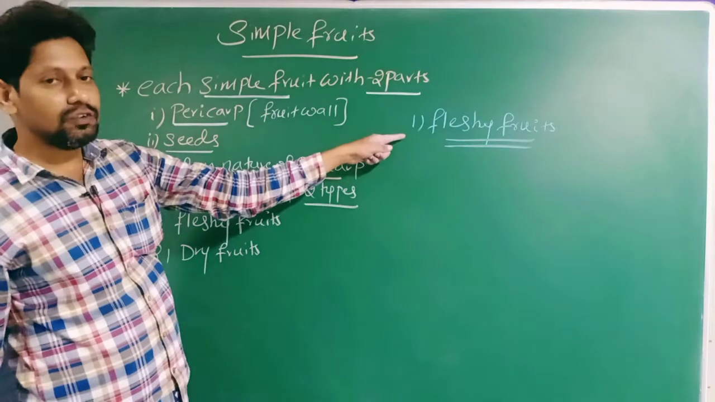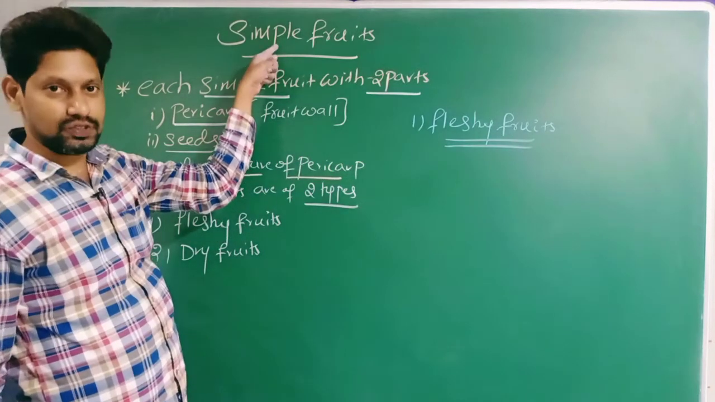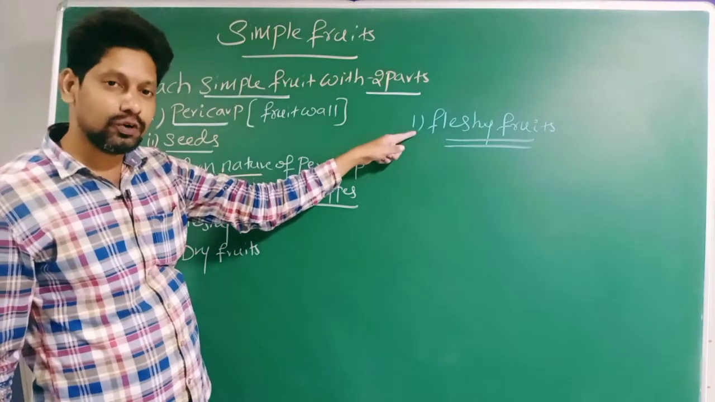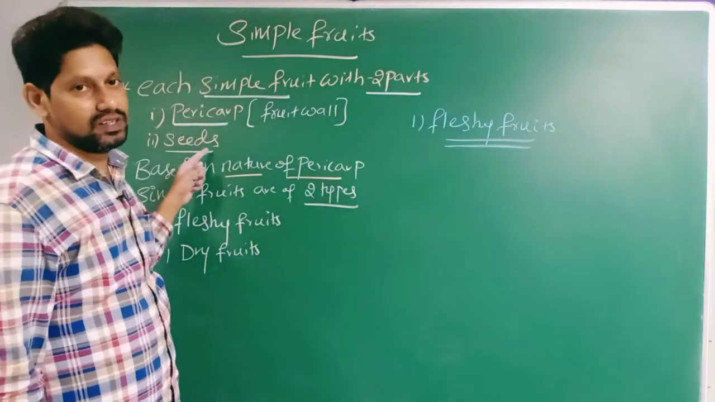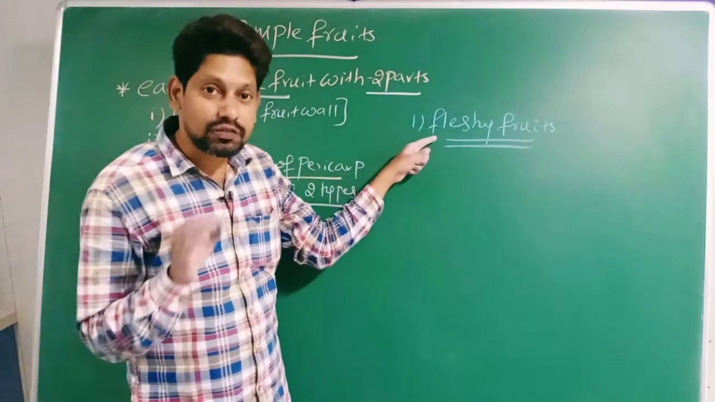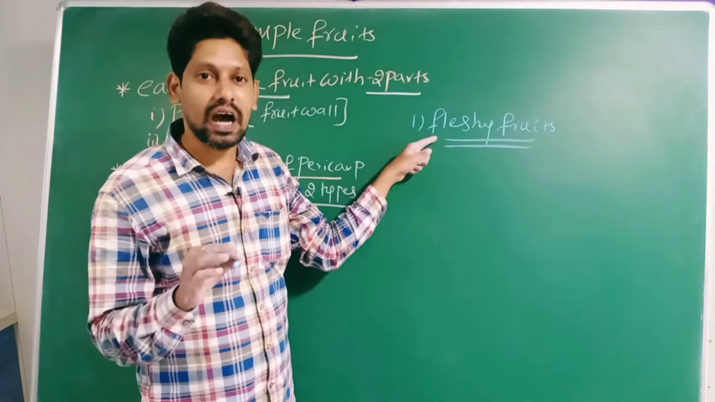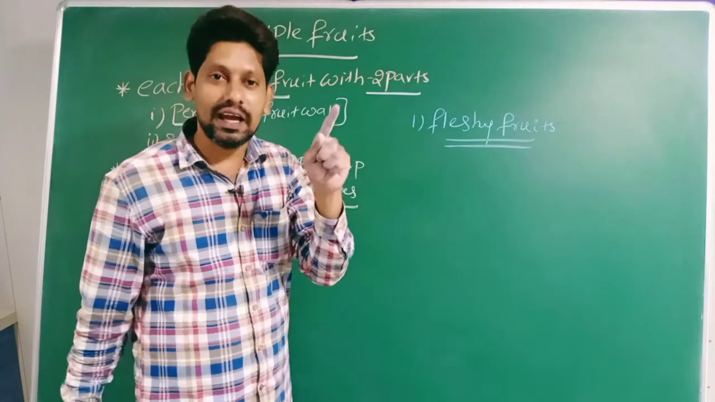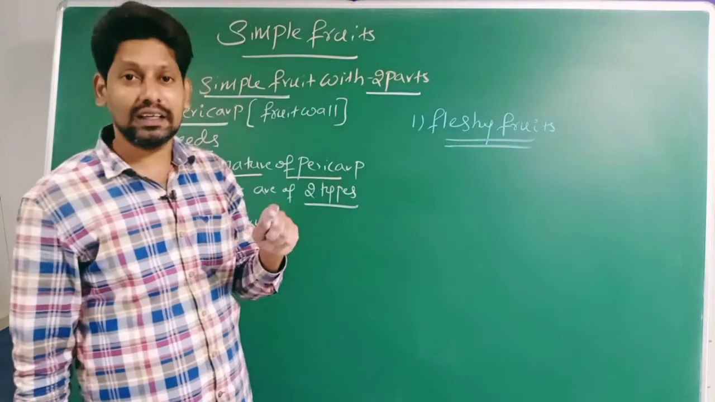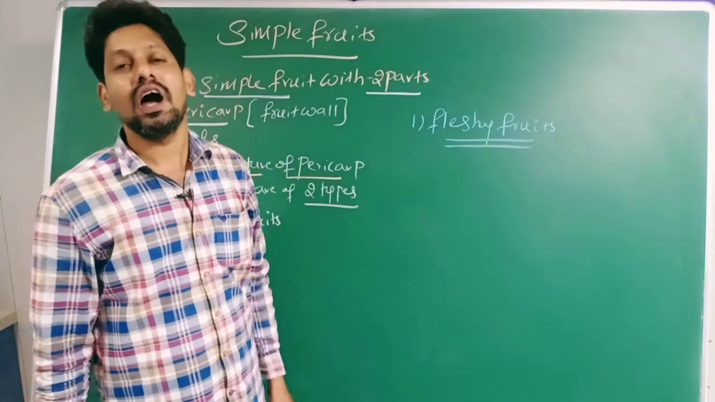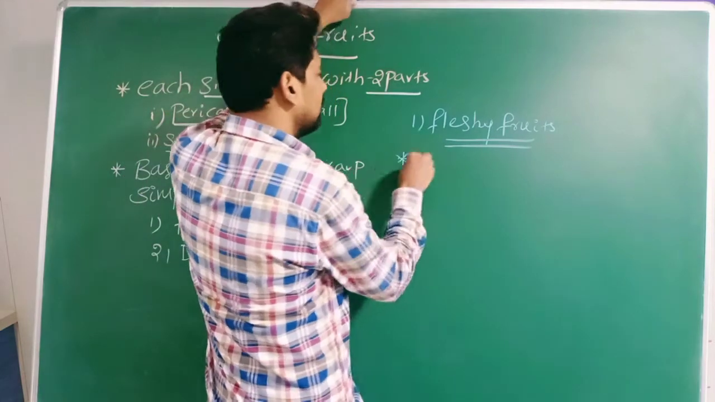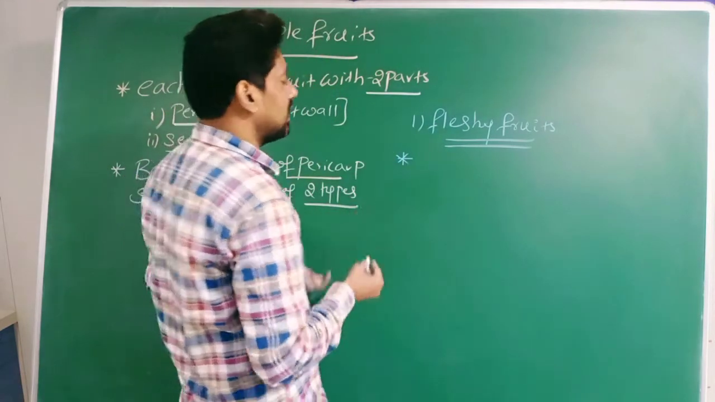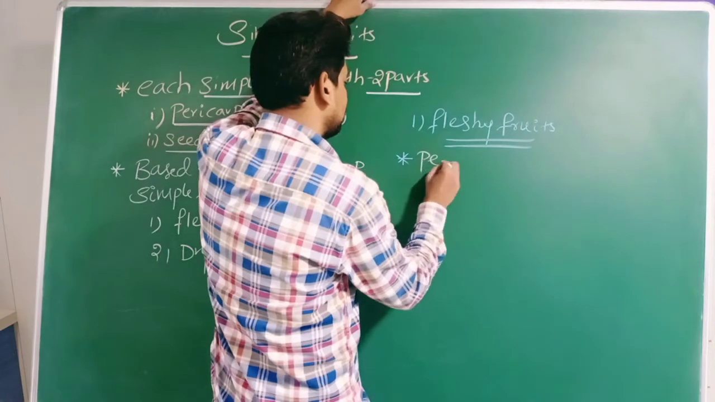Sir, fleshy fruits are a type of simple fruits. It means this fleshy fruit should contain how many parts? Two parts. What are they? Pericarp and seeds. Name itself indicates fleshy fruits. Pericarp is fleshy at the time of ripening. At the time of fruit ripening, how is the pericarp? Fleshy. Therefore, in fleshy fruits, pericarp is fleshy.